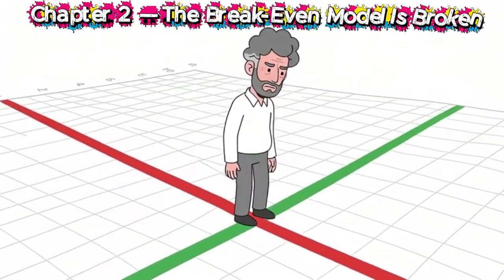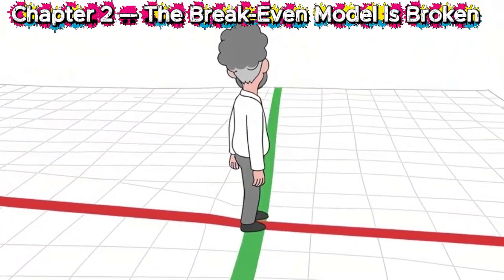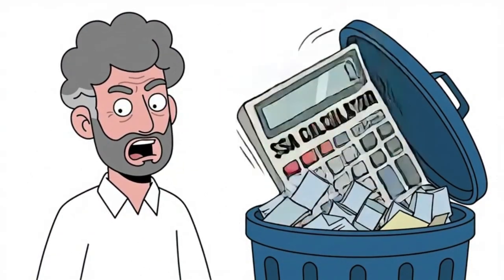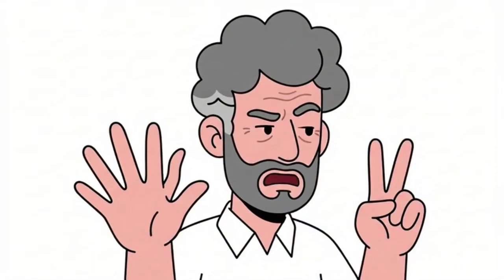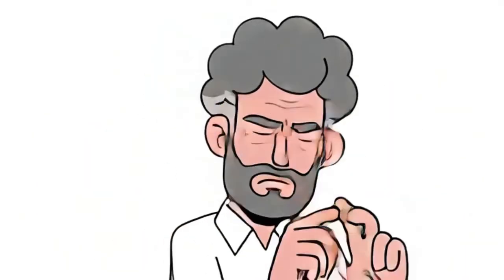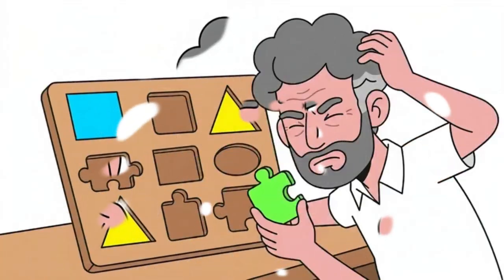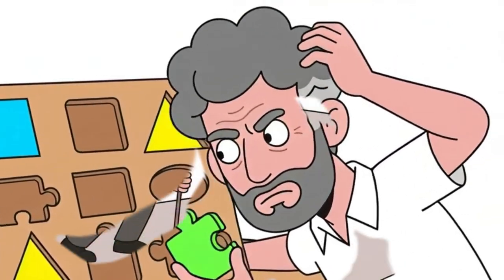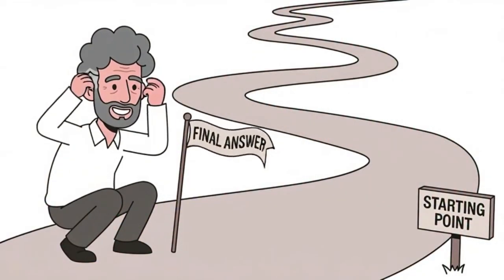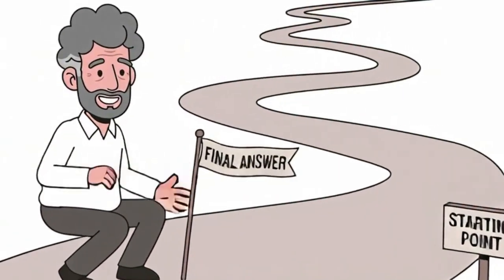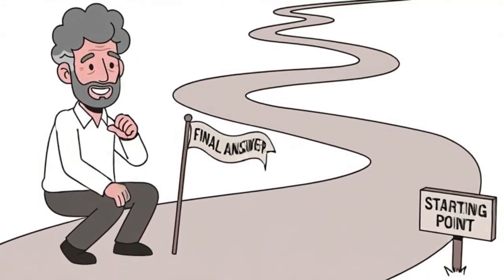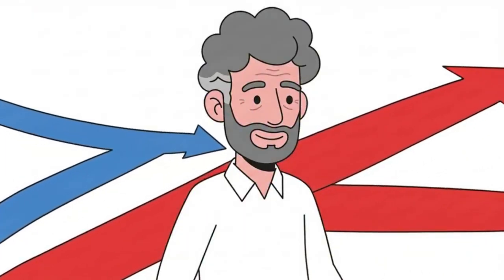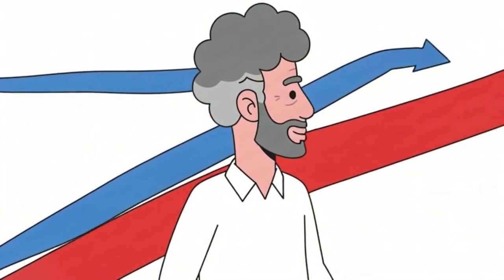Chapter 2. The break-even model is broken. The standard framework goes like this: file at 62, collect less for longer. Wait until 70, collect more for fewer years. Find the crossover. Done. The problem is that the crossover analysis was never designed to be the complete answer. It was designed to be a starting point. The Social Security Administration built a calculator to help people apply it. Then they removed the calculator because people were treating a starting point as a final answer.